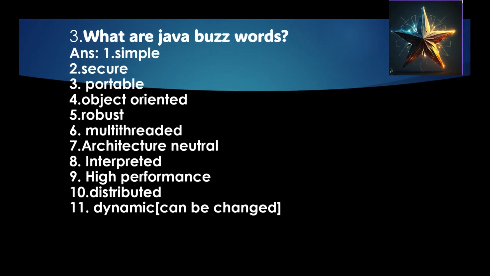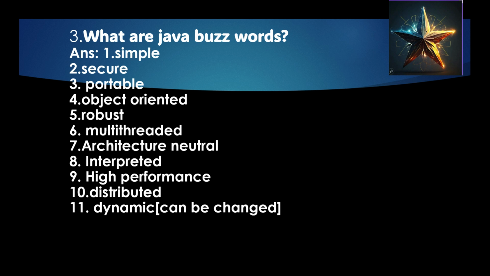Moving on, what are Java buzzwords? First, it is simple, that is easy to learn and adapt to. Second, it is secure. Third, it is portable, that is Java program can run on any device. Fourth, it is object-oriented. Fifth, it is robust, that is reliable, stable, bug-free, fault-tolerant, and resistant to errors. Sixth, it is multi-threaded, that is it allows to do many things simultaneously. Seventh, it is architecture neutral, that is the program written once can run anywhere and anytime.